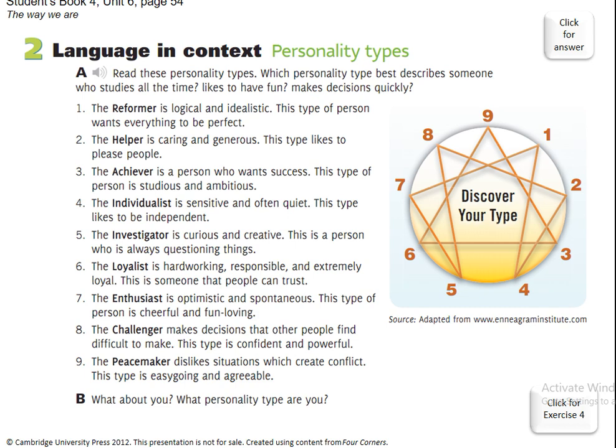This type of person is studious and ambitious. The individualist is sensitive and often quiet. This type likes to be independent. The investigator is curious and creative. This is a person who is always questioning things. So todos estos van a ser con who because we're talking about a person.